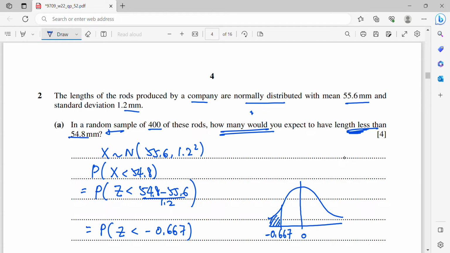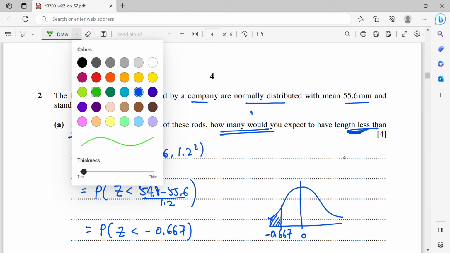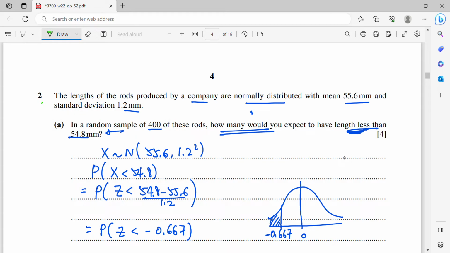But when you refer to the normal table, you will be given the Z value on the right hand side. It should be positive. That's why I need to reflect this region to be positive. Now my region is the green color, but you must understand that the original region is the blue color.